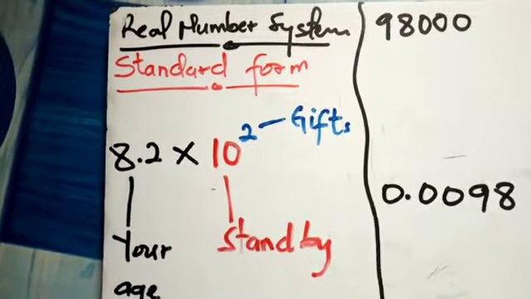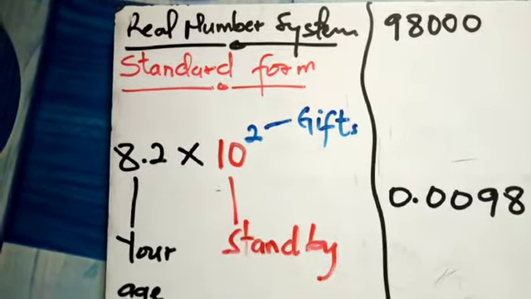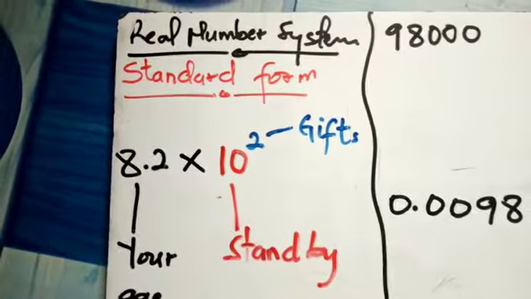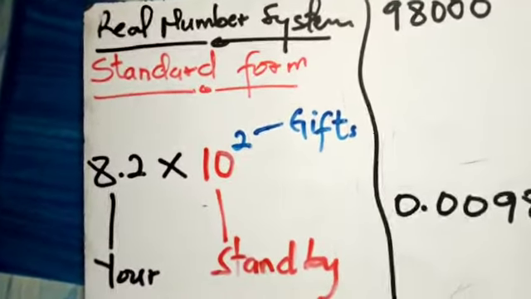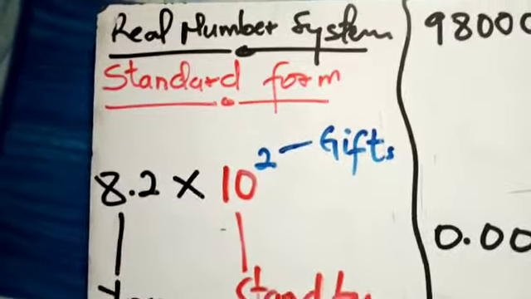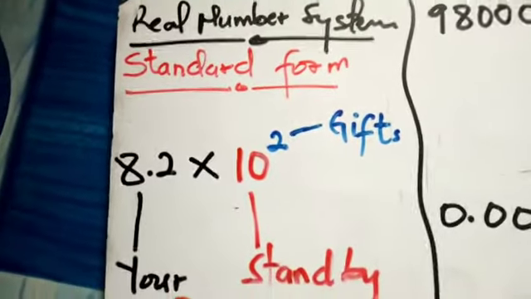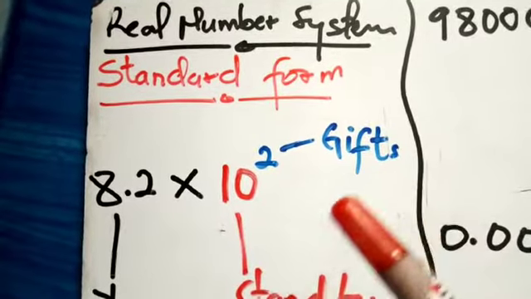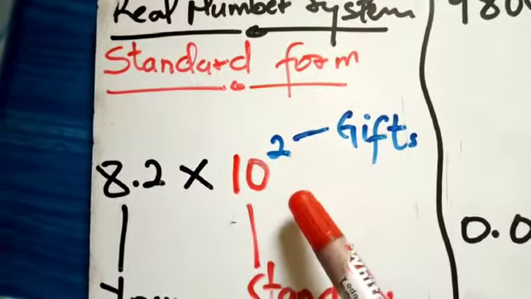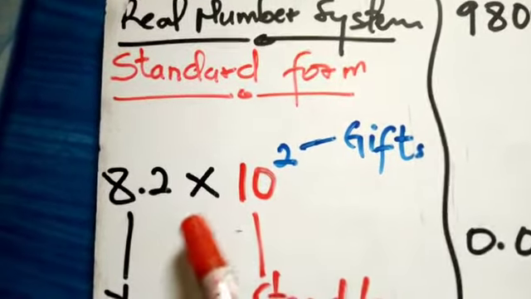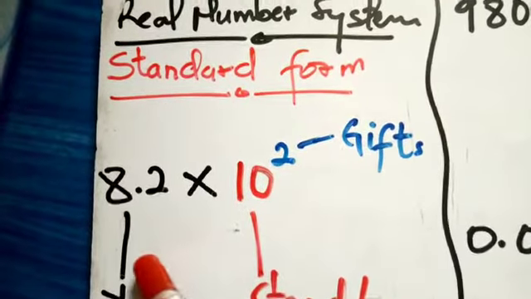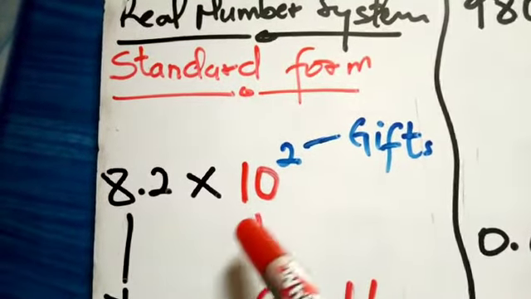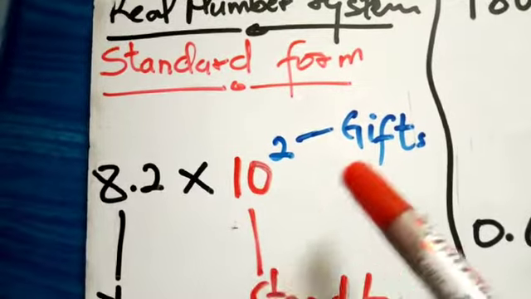This is standard form and the real number system in mathematics. Let's have a look at what it is. When you say a standard form, let me use an assumption from my opinion to explain this. Assume you have a company, and you are the owner of the company, or it can be a shop, or it can be anything.